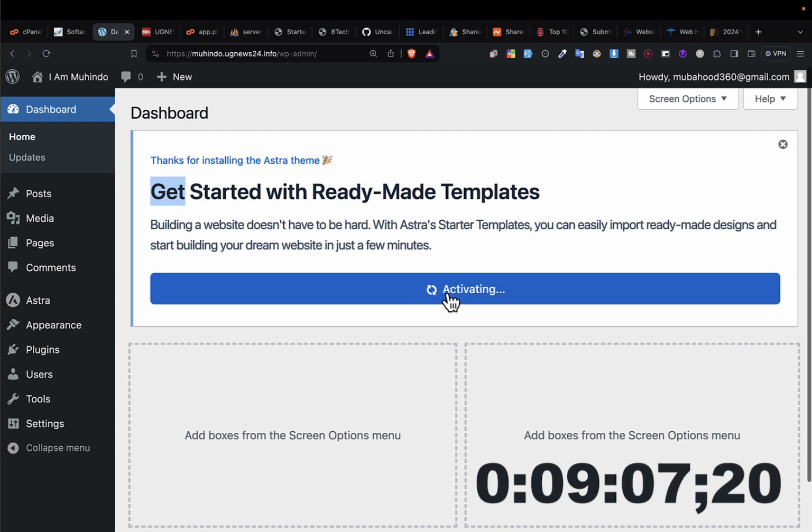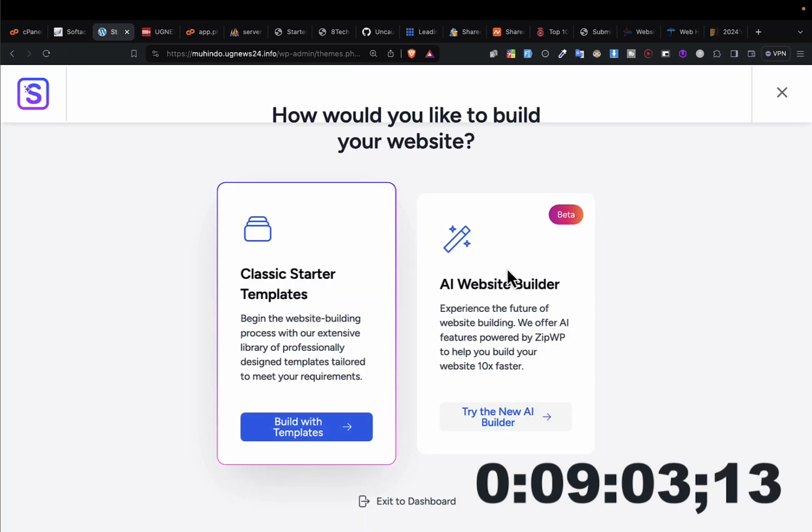So I'm going to click here on install templates, go to process and activate. Okay, so according to Astra theme, these are theme-based things now. It's not like every theme will have this. According to Astra theme, our website will have two types of templates. One is the classic template, another one is the AI built template, but this one is still in trial.